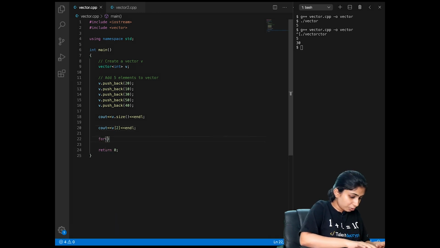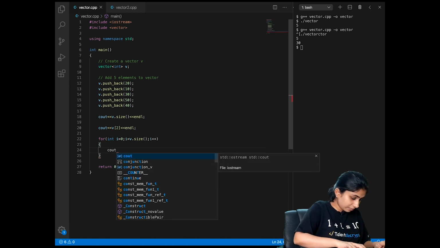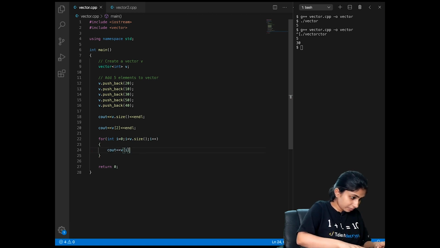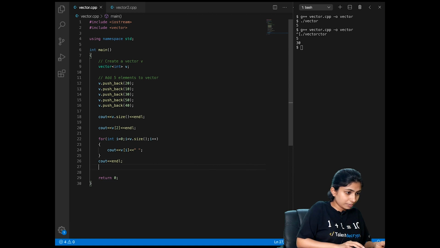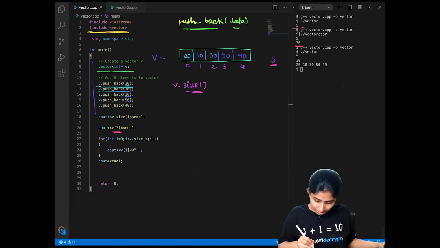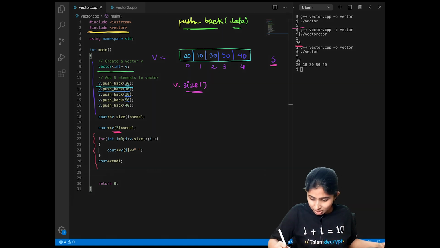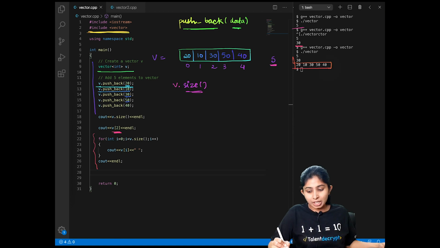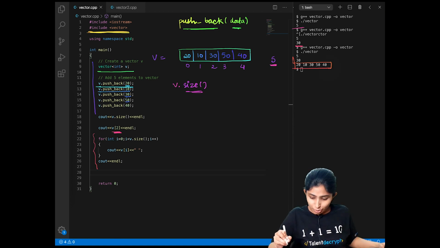I'll use a simple for loop. See, by printing all the elements of my vector, I have got 20, 10, 30, 50 and 40, which is my vector v.